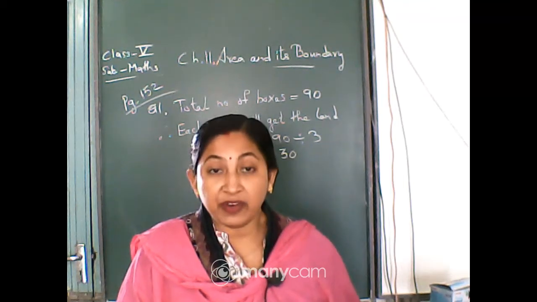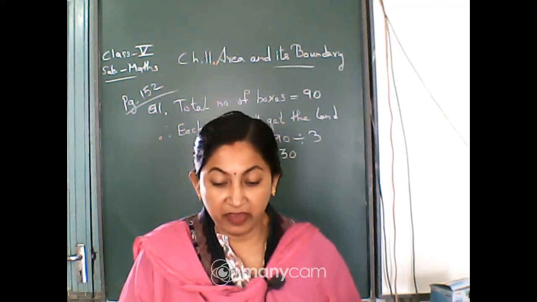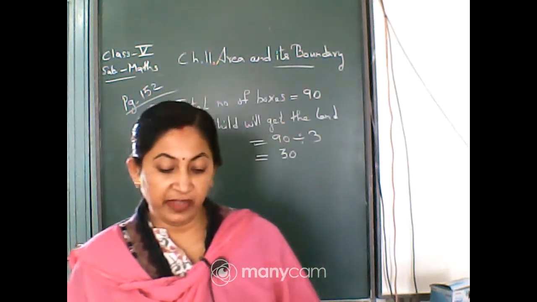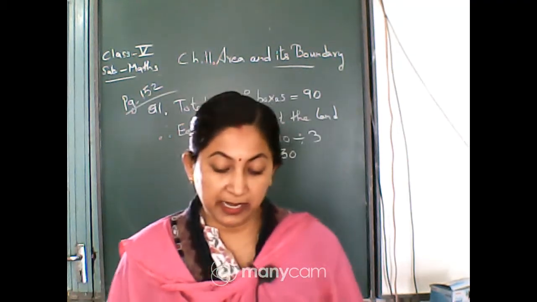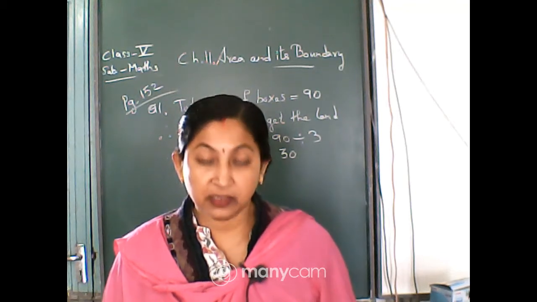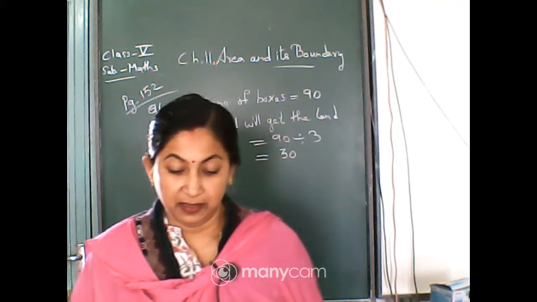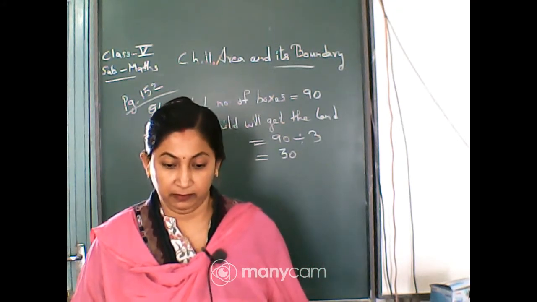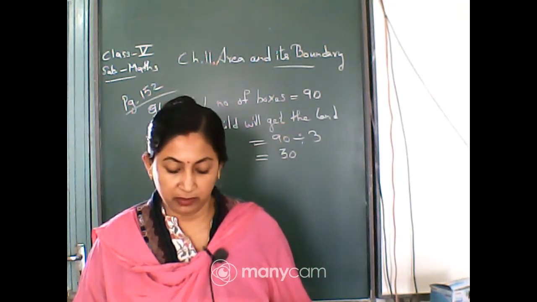Okay. The first one is handkerchief. It is already given, centimeter. Next one is sari. Sari you are measuring in, right answer? Not centimeter.